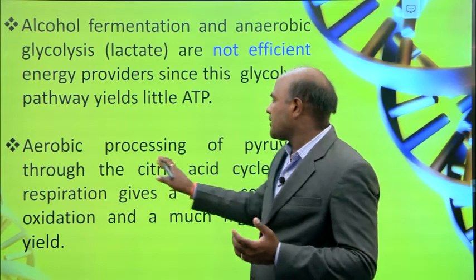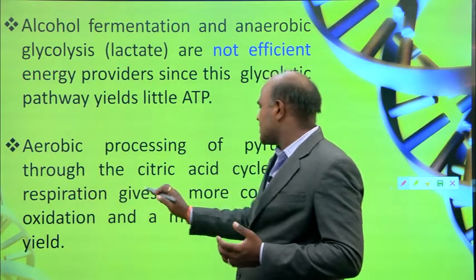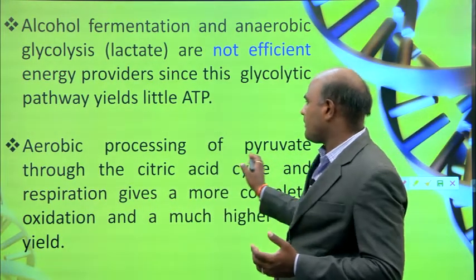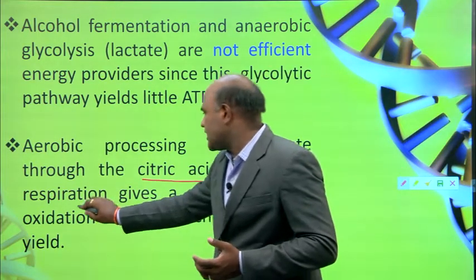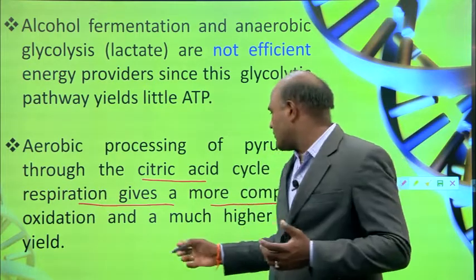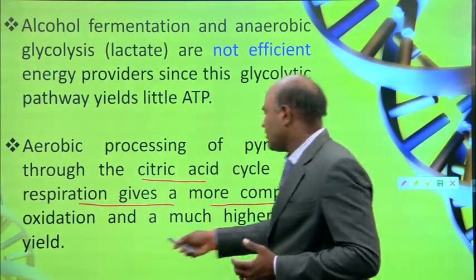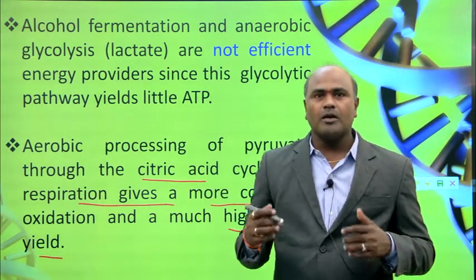Coming to the aerobic process: through pyruvate, you get the citric acid cycle, and respiration gives a more complete oxidation with a much higher ATP yield. You will get much more ATP in the aerobic process.